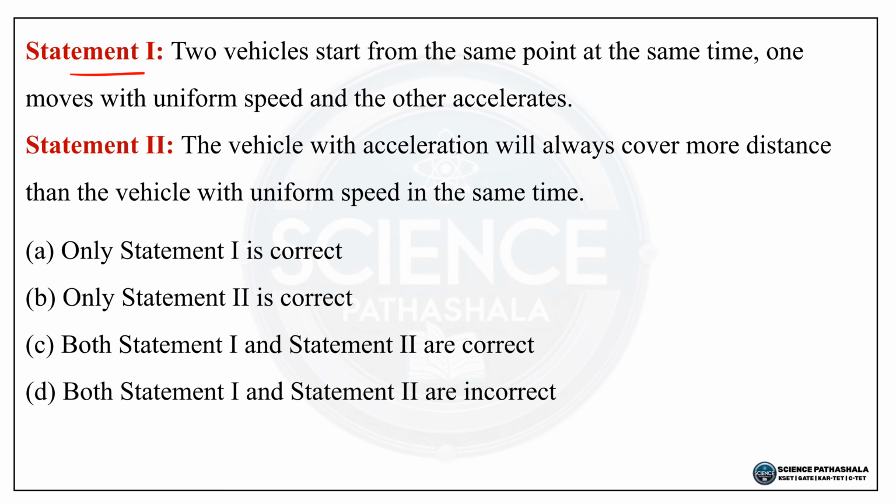ನೆಕ್ಸ್ಟ್ ಕ್ವೆಶ್ಚನ್, ಸ್ಟೇಟ್ಮೆಂಟ್ 1, two vehicles start from the same point at the same time. One moves with uniform speed and the other accelerates. So statement 2, the vehicle with acceleration will always cover more distance than the vehicle with uniform speed in the same time. So options ಈ ರೀತಿ ಇದೆ. Option A, only statement 1 is correct. Option B, only statement 2 is correct. Option C, both statement 1 and 2 are correct. Option D, both statement 1 and 2 are incorrect.